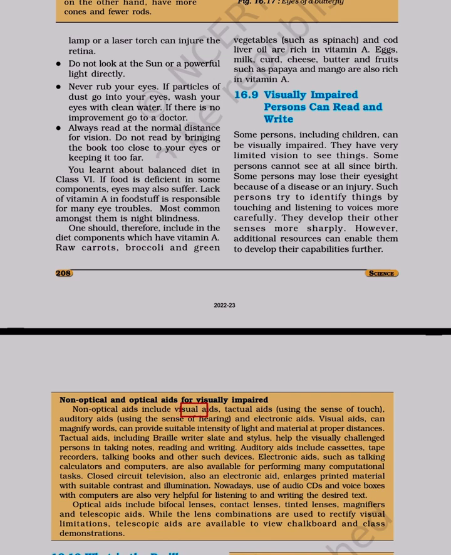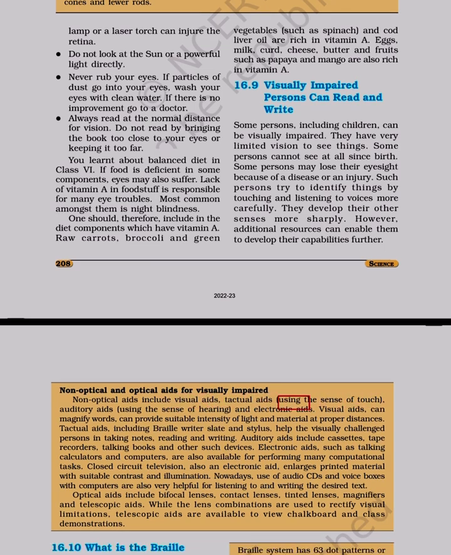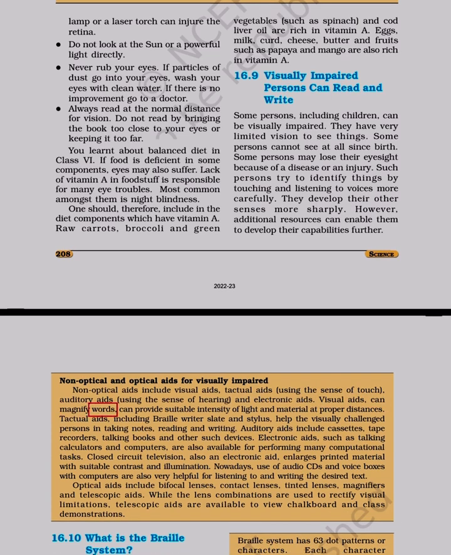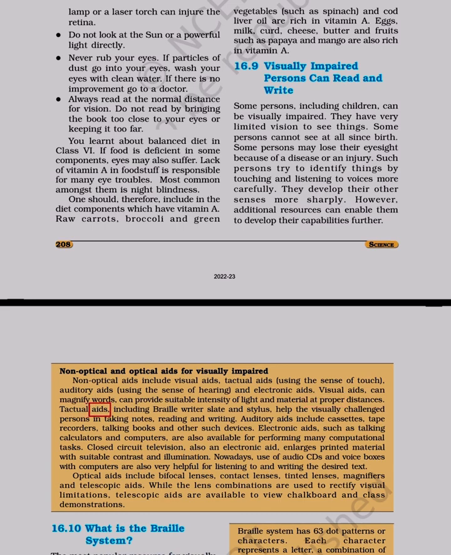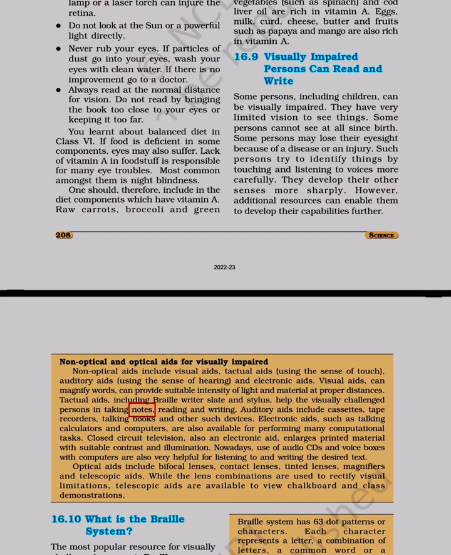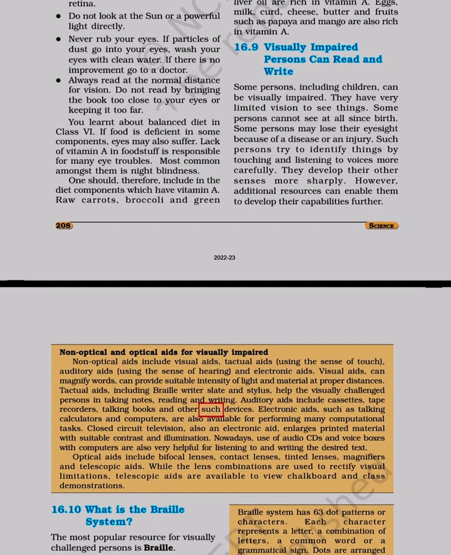Non-optical aids include visual aids, tactual aids using the sense of touch, auditory aids using the sense of hearing, and electronic aids. Visual aids can magnify words, can provide suitable intensity of light and material at proper distances. Tactual aids, including braille writer, slate and stylus, help the visually challenged persons in taking notes, reading and writing. Auditory aids include cassettes, tape recorders, talking books and other such devices.